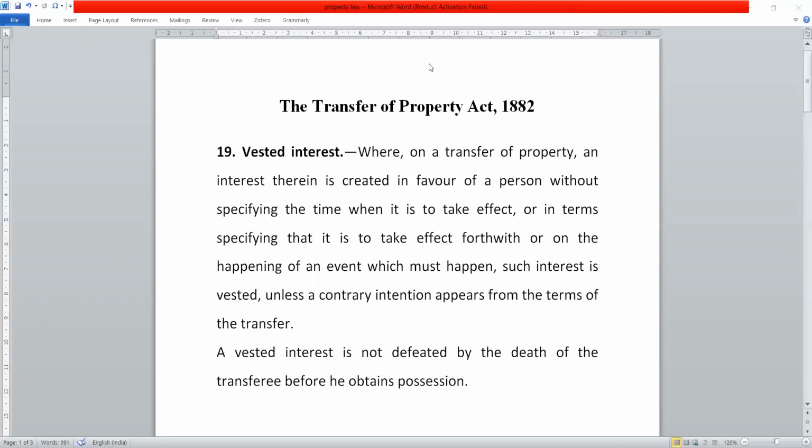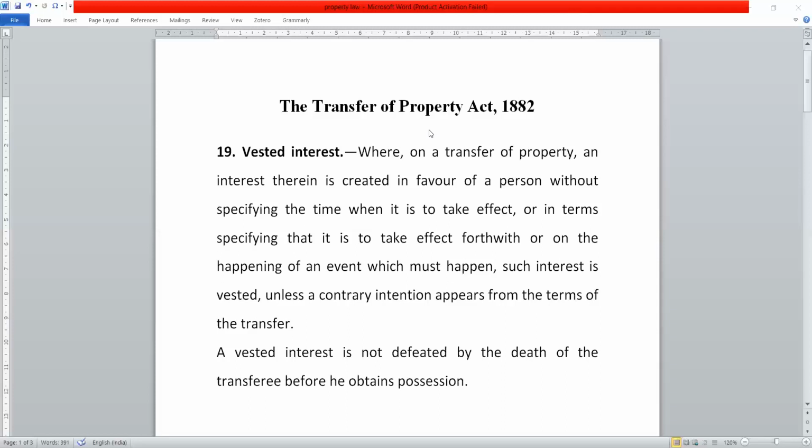Section 19 provides that where on a transfer of property an interest therein is created in favor of a person without specifying the time when it is to take effect, or in terms specifying that it is to take effect forthwith, or on the happening of an event which must happen, such interest is vested unless a contrary intention appears from the terms of the transfer. It further says, a vested interest is not defeated by the death of the transferee before he obtains possession.